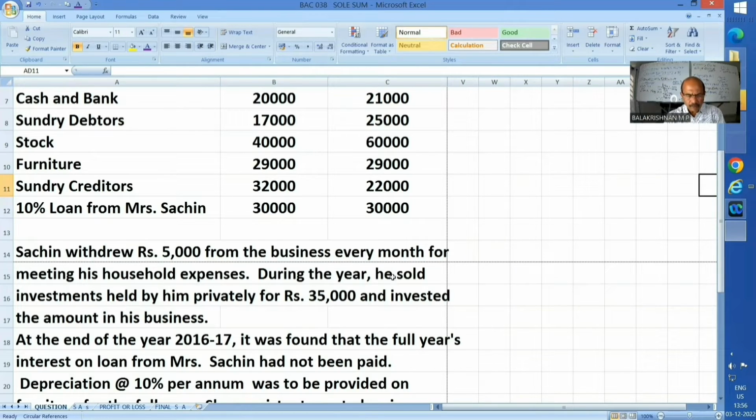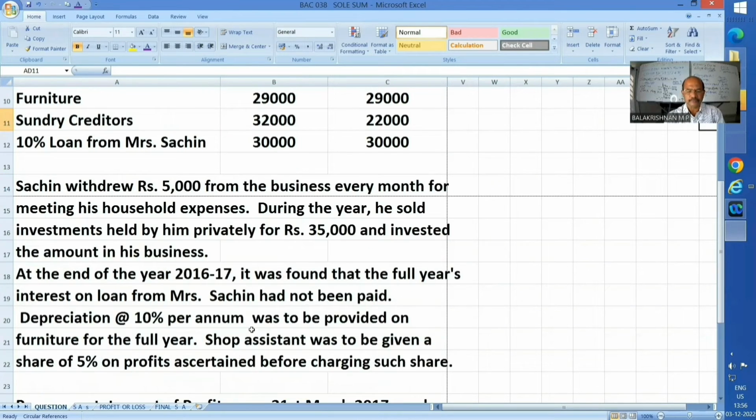Well, all this information we are not bothered about. He has introduced capital of 35,000. He must have borrowed it from somebody, or sold his land or investment or some ornaments, something. That's all, we are not bothered. He has introduced 35,000 capital, that's all.